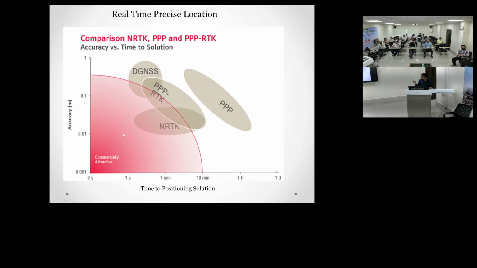And in this graph, regarding CORS, you can see how the accuracy of the coordinates varies with the duration. If you take a longer duration of data, the accuracy will be more.